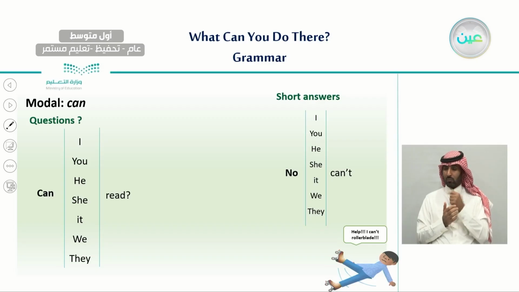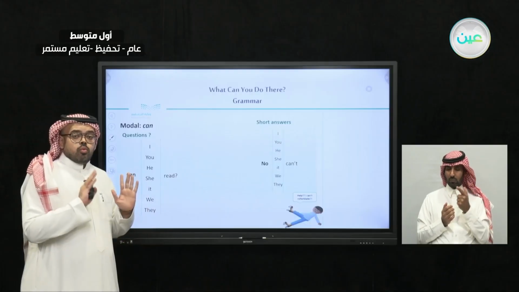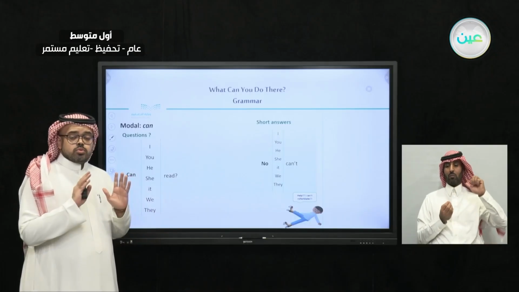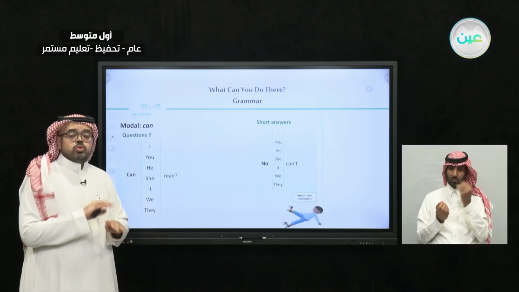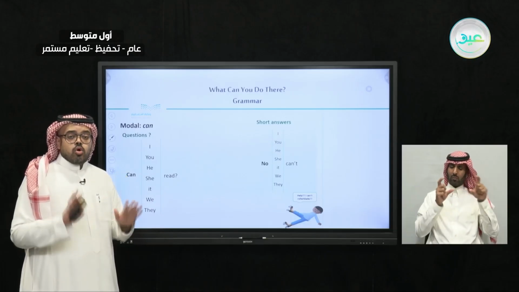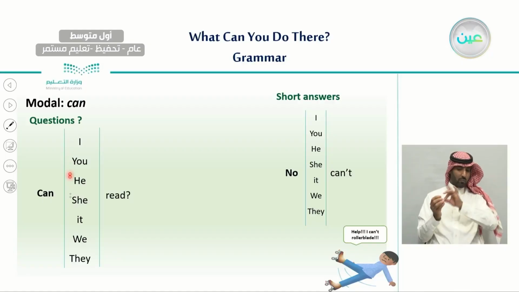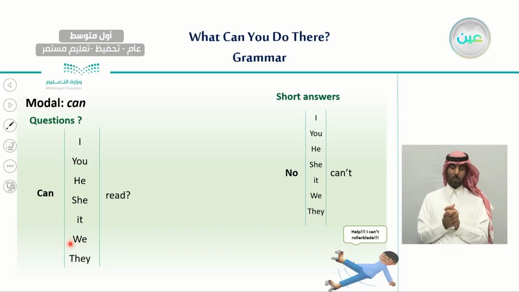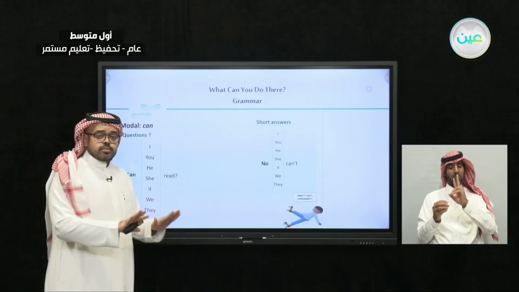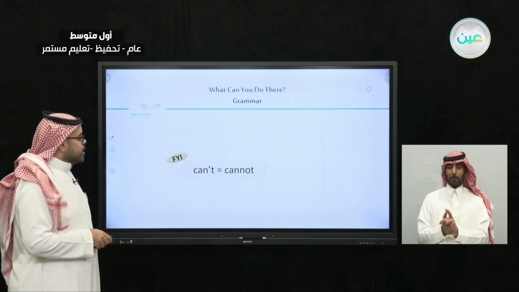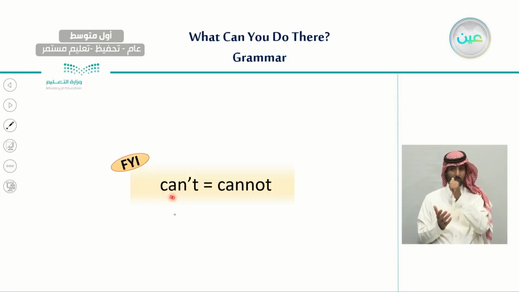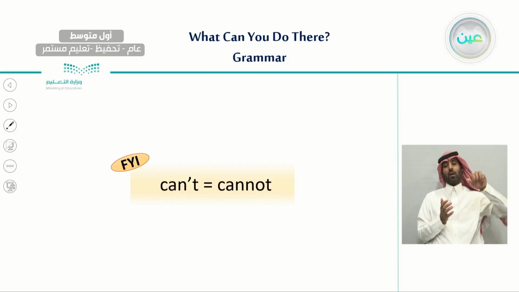So it's very important to learn here that when we are using sentences with can, we don't make any changes, no matter what the subject pronoun is, whether in questions or regular sentences. We don't make any changes to the verbs. We use them as they are. And now, of course, as we said, this is a contraction. Can't is a short form of cannot.